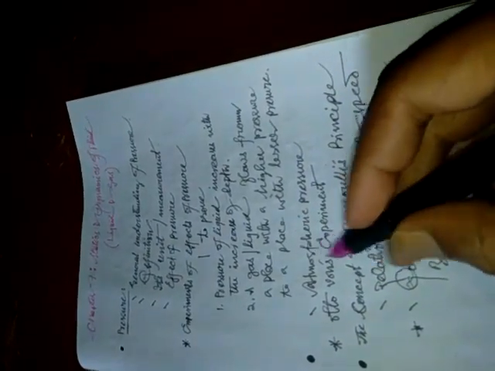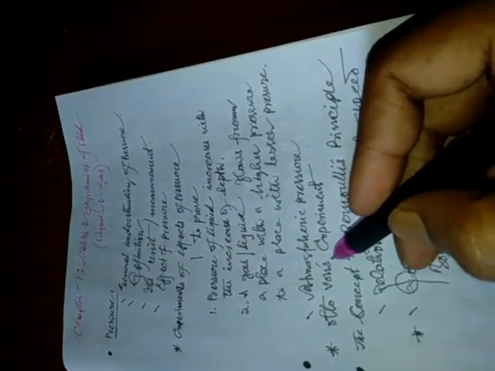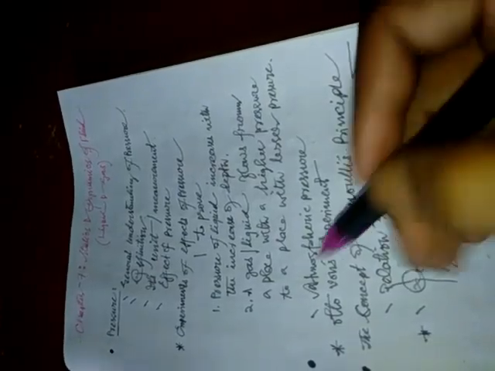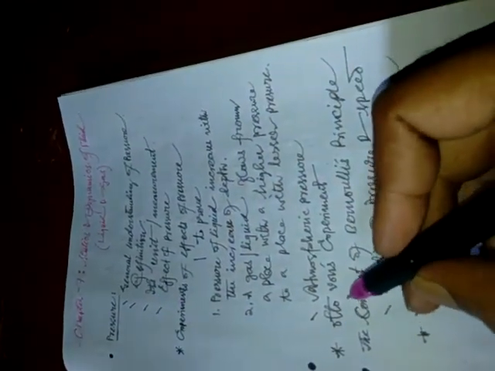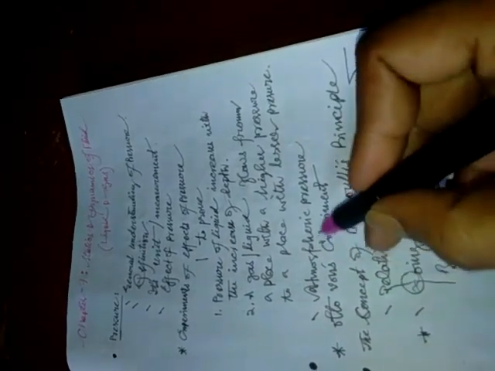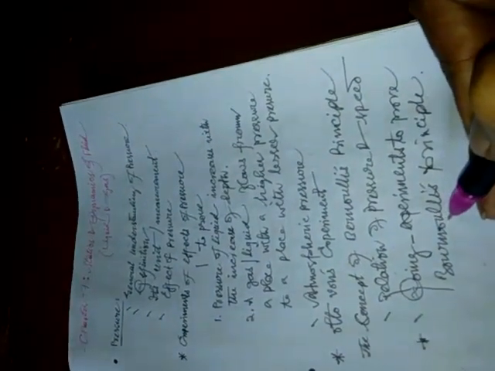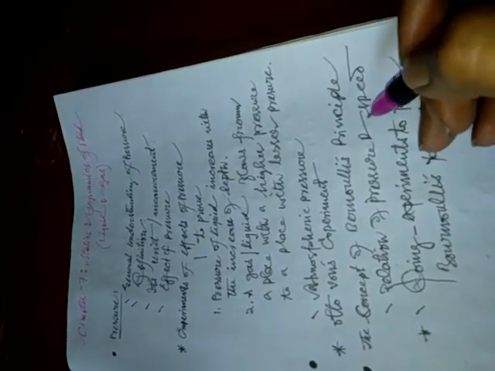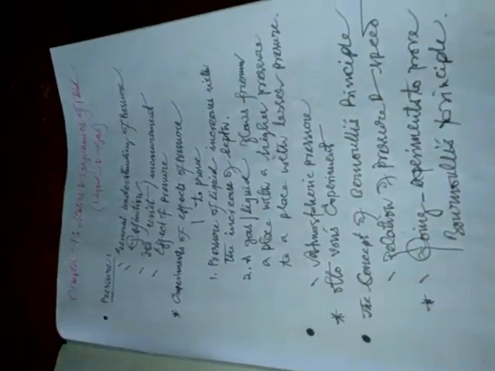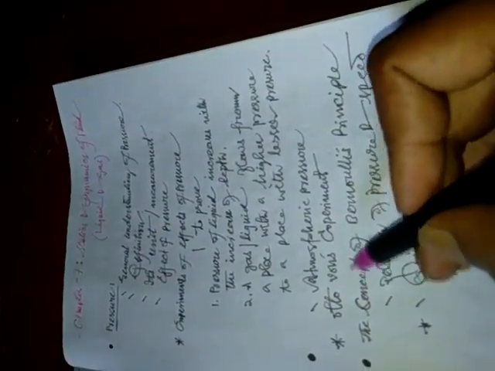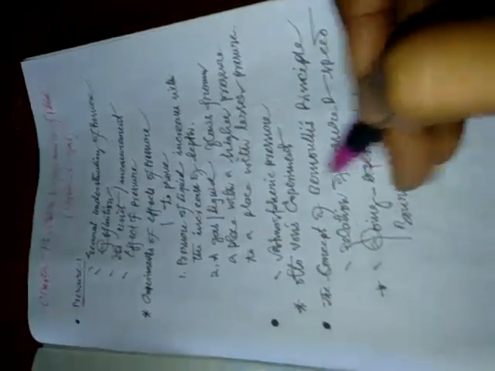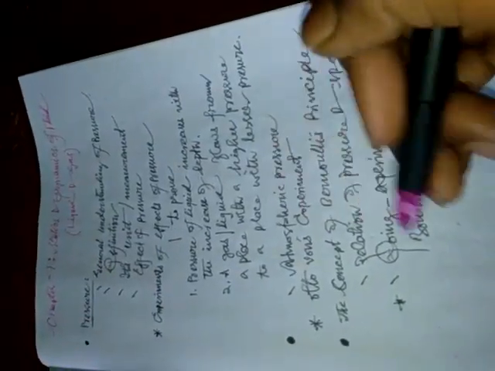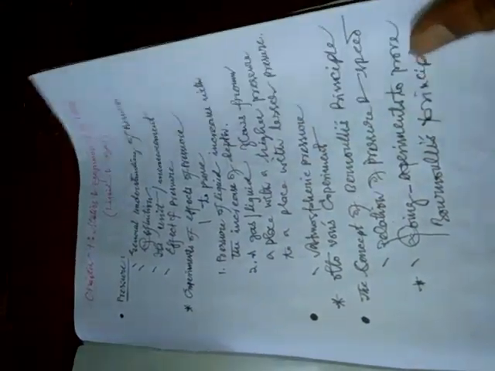So there are two important experiments regarding pressure. The first one is Otto von Guericke's experiment in order to prove atmospheric pressure, and the other one is Bernoulli's principle in order to establish the relationship between pressure and speed. So please remember these two experiments. These two are very important regarding pressure. So these are the topics of chapter number 7.